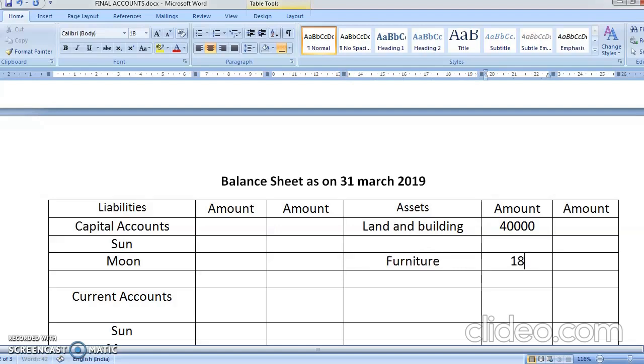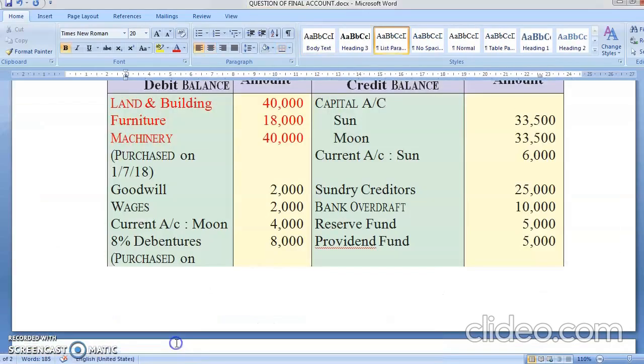Furniture 18,000 and machinery 40,000. Okay. Chalo, we have done the three adjustments.